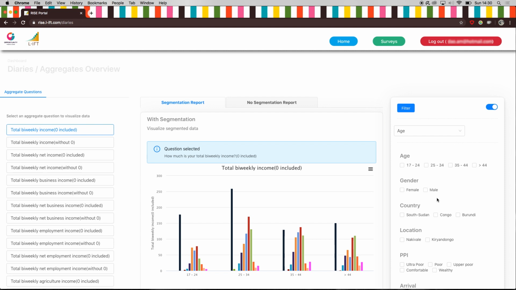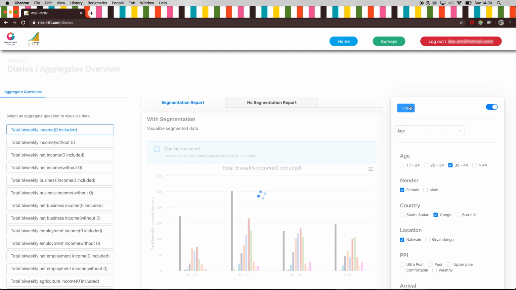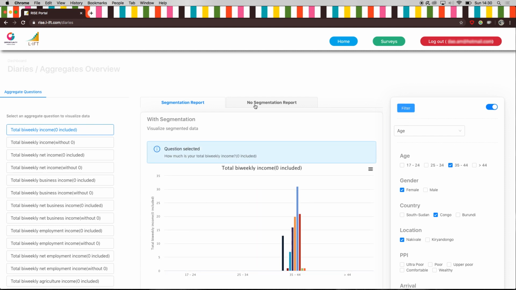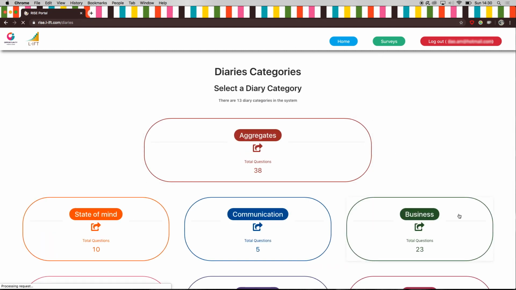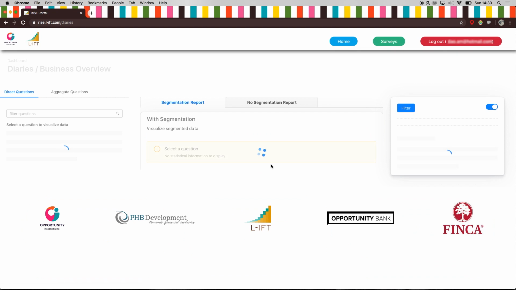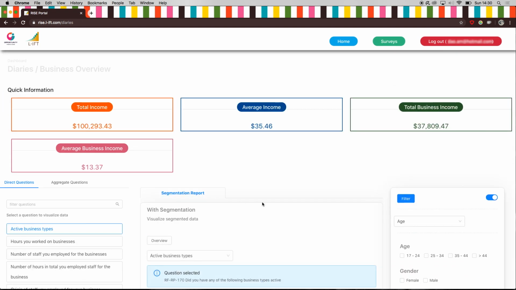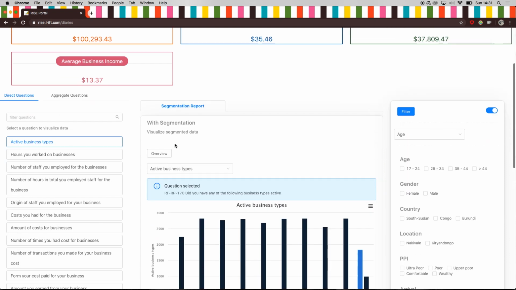For instance, you might want to examine the results of a woman aged 35 to 45 from Congo living in Naki Valley. Press Filter and it will generate your results. If you choose another category, you'll have a quick overview first, and you'll need to scroll down a bit to see the graphs.